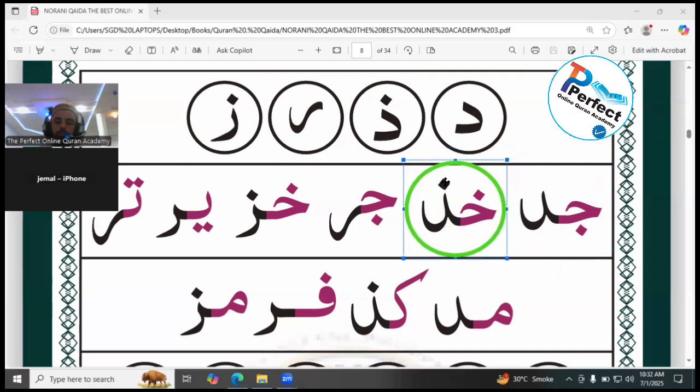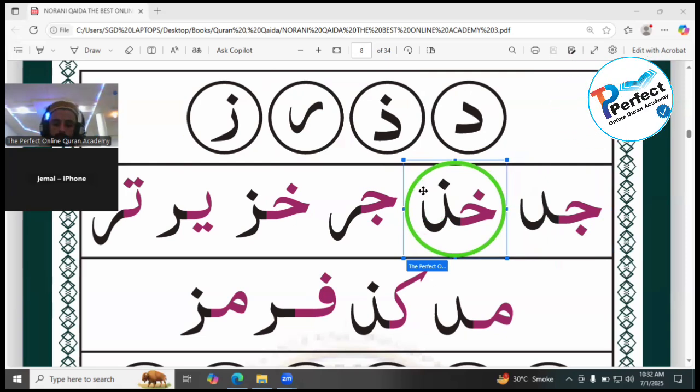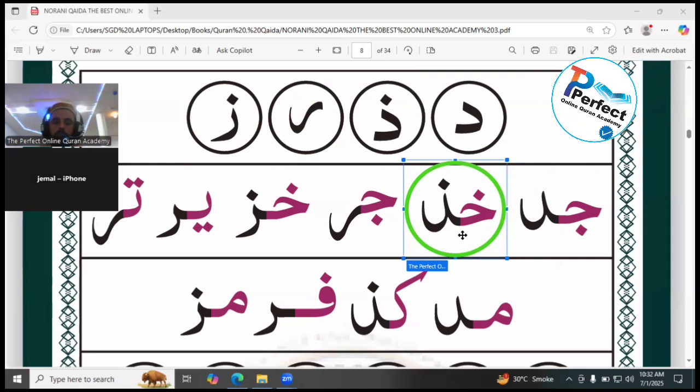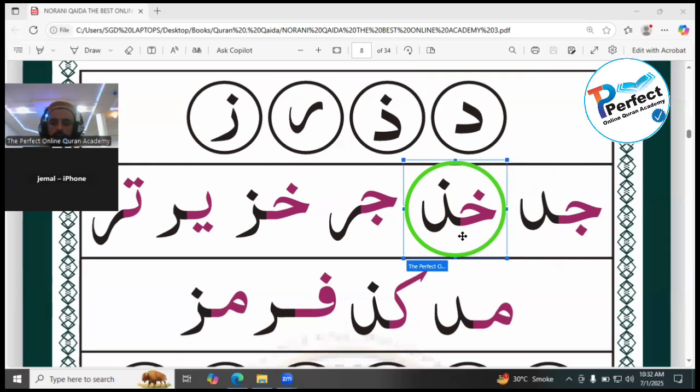Moving to the next word, khazal. Yes, kha has one dot above it. The pink color letter is kha and the black color letter is zal. Khazal.